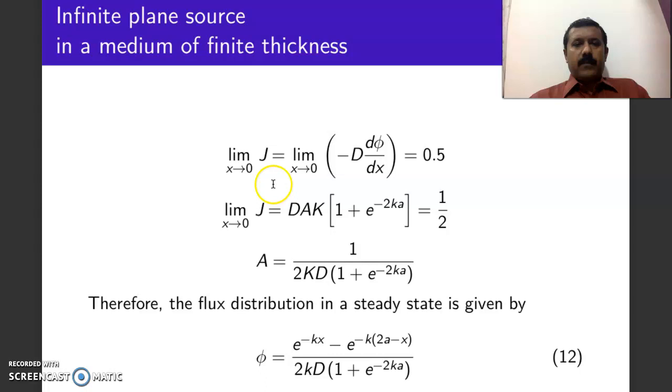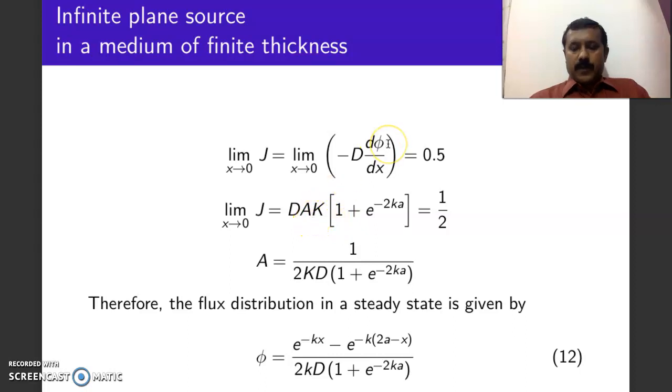Now we have the condition: limit x tending to 0, J is evaluated again from Fick's law of diffusion, minus D grad phi, that is equal to 0.5.